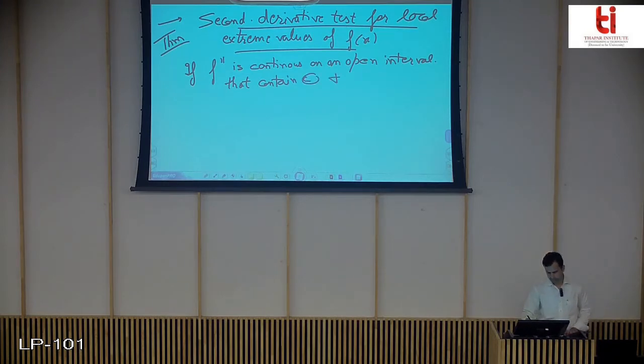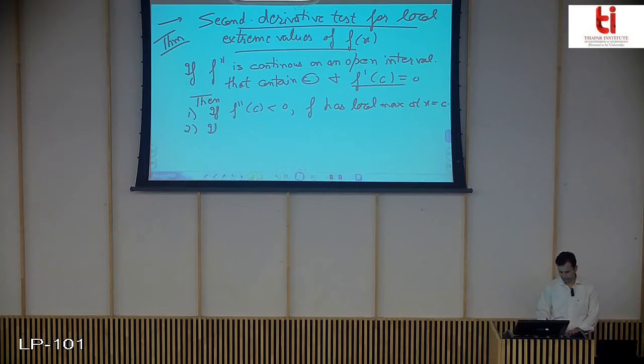and f'(c) is equal to 0, then if f''(c) is less than 0, f has local maxima at x equals c.